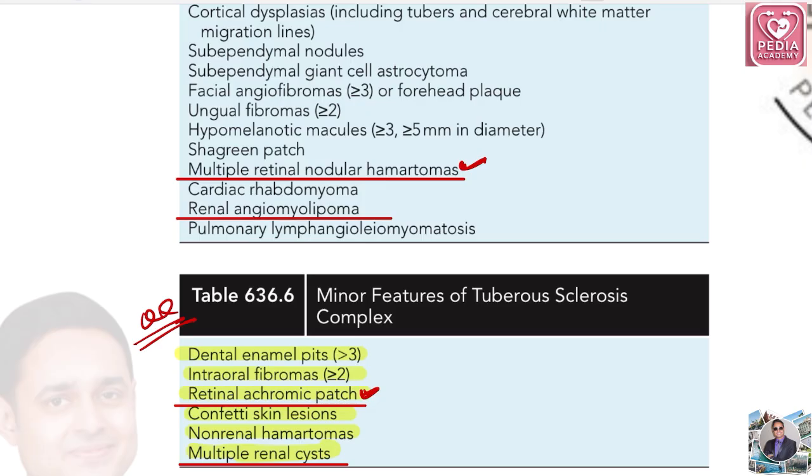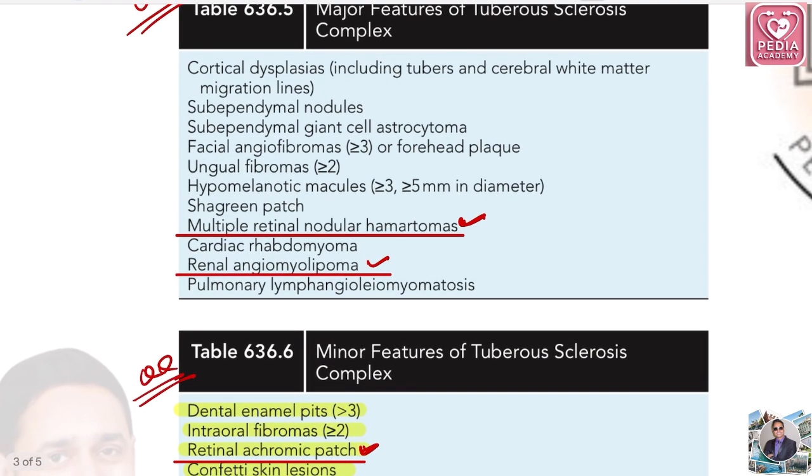Okay, renal angiomyolipoma is a major feature, but multiple renal cysts are minor features. Okay, other things are cortical dysplasia. Yes, cortical dysplasias are there. Subependymal nodules, subependymal giant cell astrocytoma. In short, it is called SEGA.